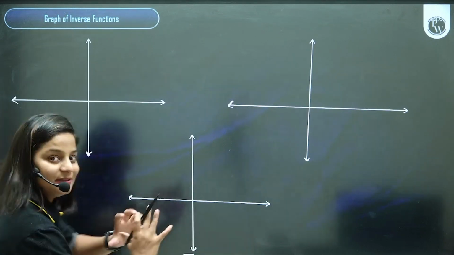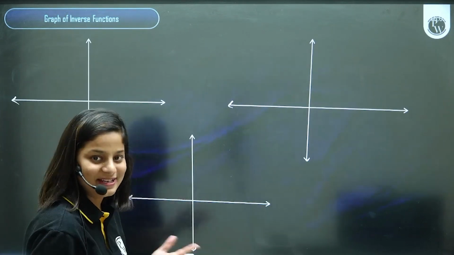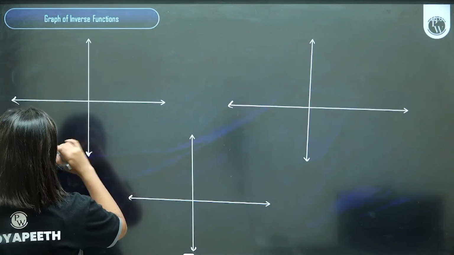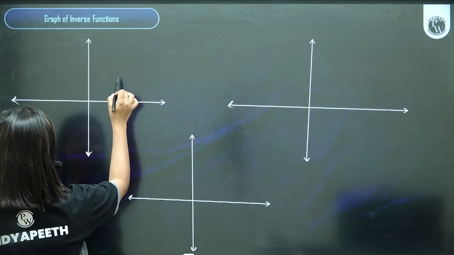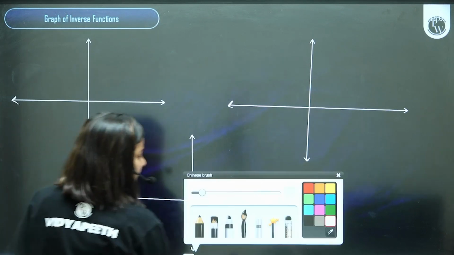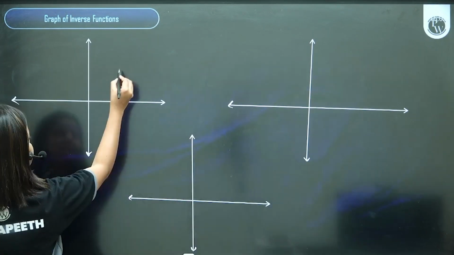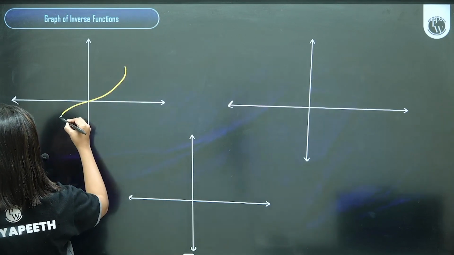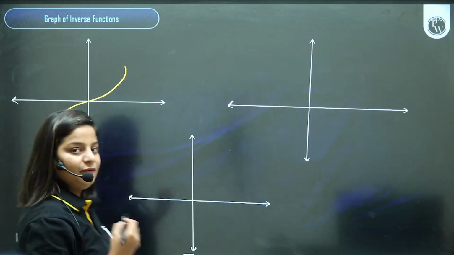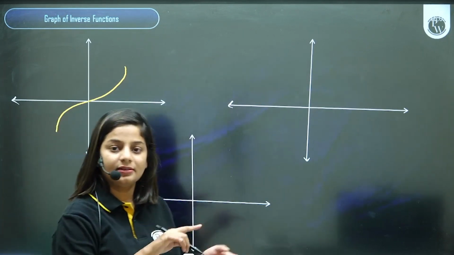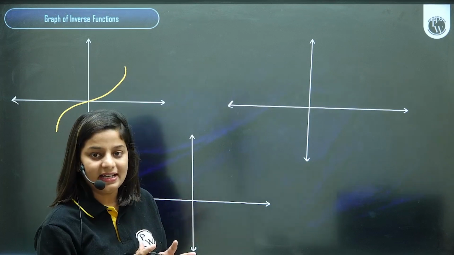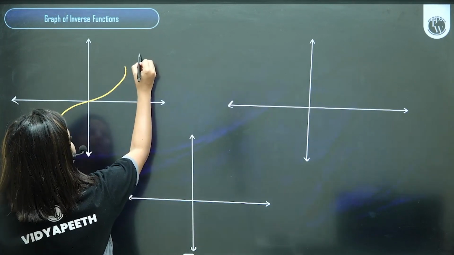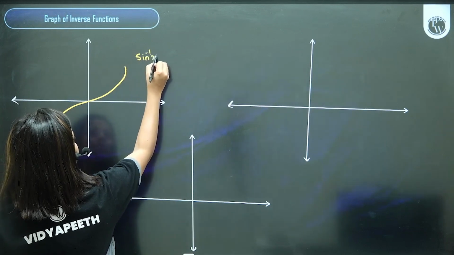ये थोड़ा हम, because I am preparing you for the most, as I said. That's why I'm telling you how is the graph of sine. Sine का ग्राफ कैसा है? पहली बात तो it's like this. Correct? The graph of sine inverse is the mirror image of sine x across the line y equal to x. So this yellow one is nothing but the graph of sine inverse.